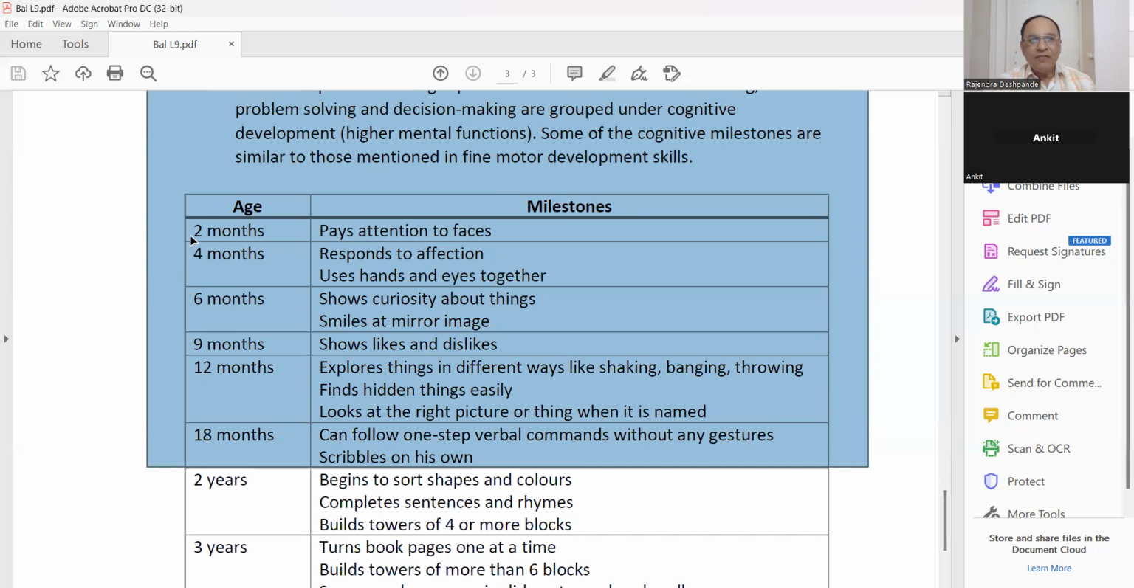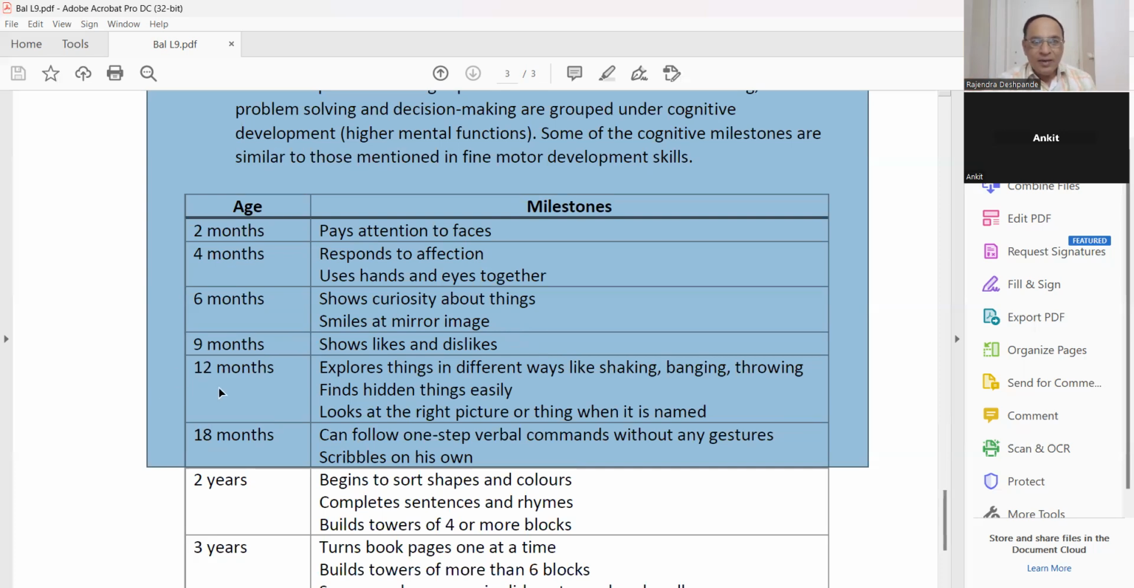For example, after 2 months, pays attention to the faces. He will curiously look at the different faces. 4 months, responds to affection, uses hands and eyes together. Okay. 6 months, shows curiosity about things, smiles at the mirror image that we have seen. He is very curious who is in front of him in the mirror. 9 months, shows likes and dislikes. Nako, nako, nako. So this type of expression.